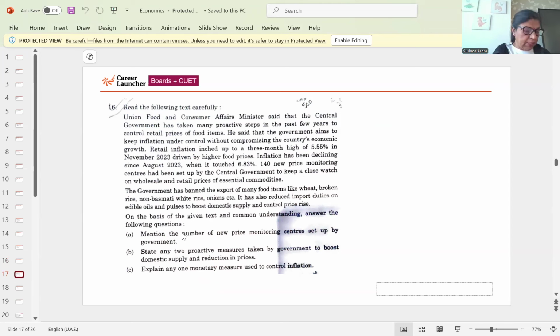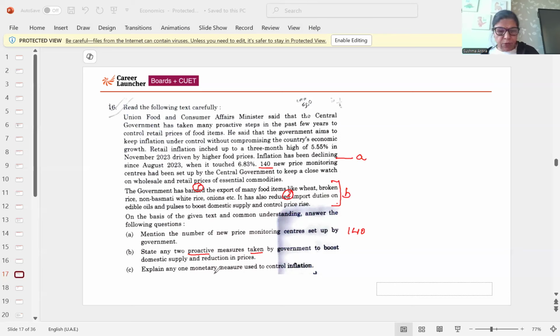Yes, this is the case study. Number of new price monitoring centers set up by the government. It's given in the question itself: 140. Now, two protective measures taken by the government. First measure, ban the exports and reduce import duties. So that is for B part. This is for A part.